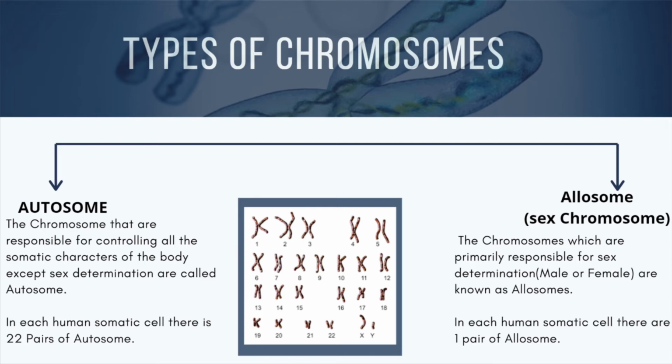In each human somatic cell, there is only one pair of allosomes. In male, the allosomes are X and Y, whereas in female, the allosomes are both X chromosomes. Total chromosome number in human is 2n, that is 46.